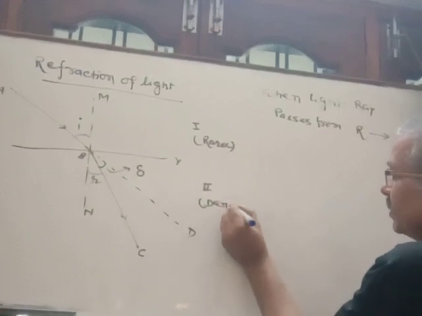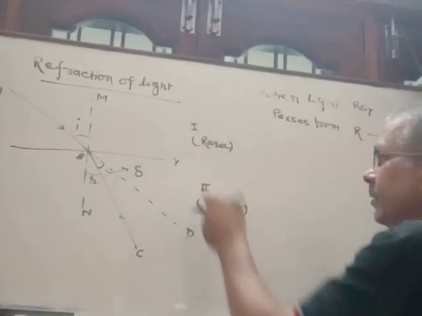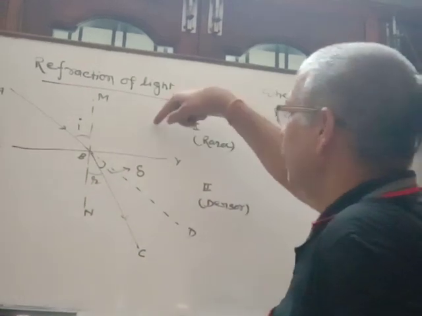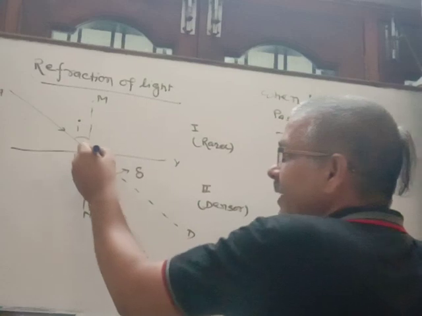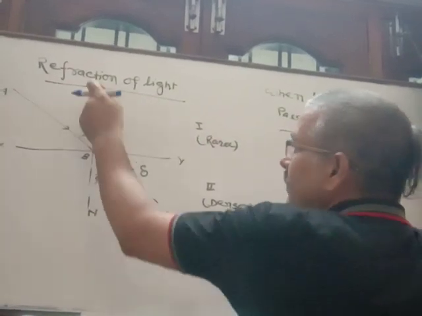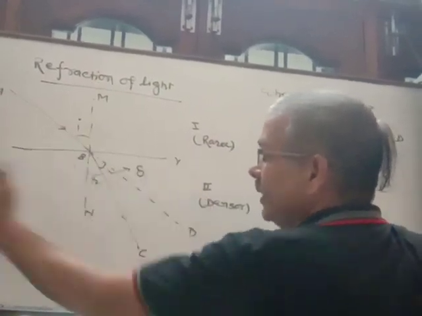Actually this diagram is made according to this rarer to denser. So when a light ray passes from rarer to denser, then after refraction it turns towards the normal. See here, it is the normal and after refraction it turns towards the normal.